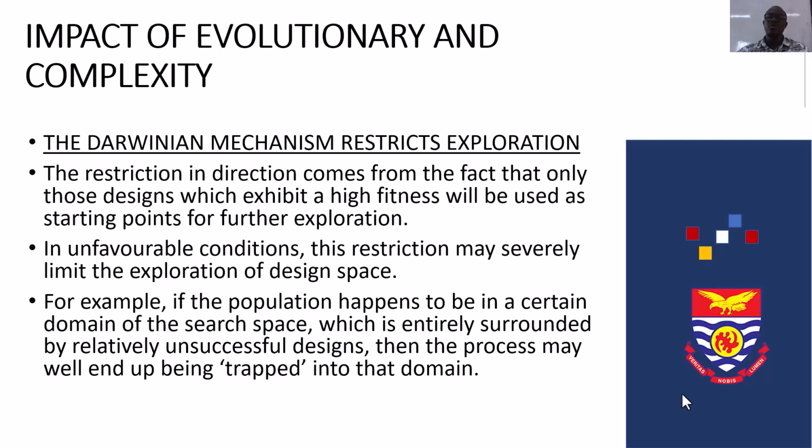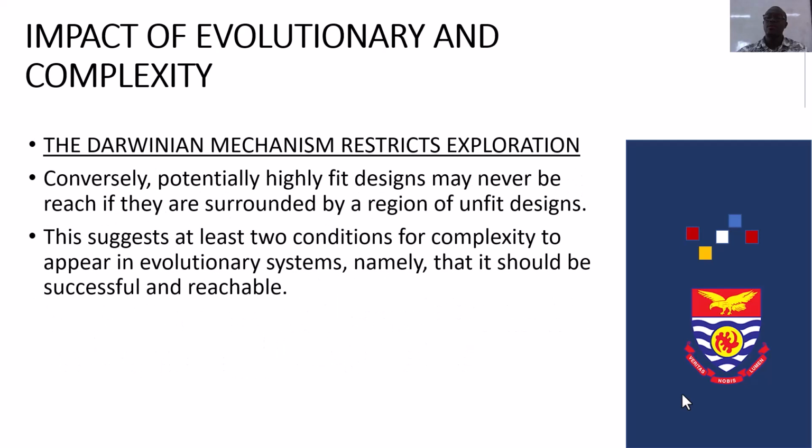In unfavorable conditions, this restriction may severely limit the exploration of design space. For example, if the population happens to be in a certain domain of the search space which is entirely surrounded by relatively unsuccessful designs, then the process may well end up being trapped in that domain.